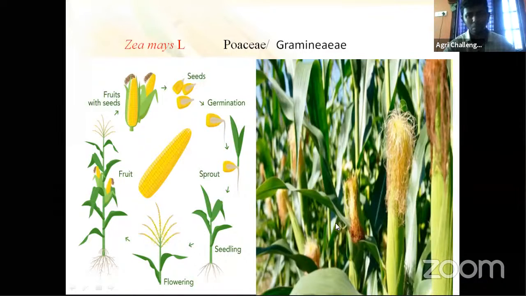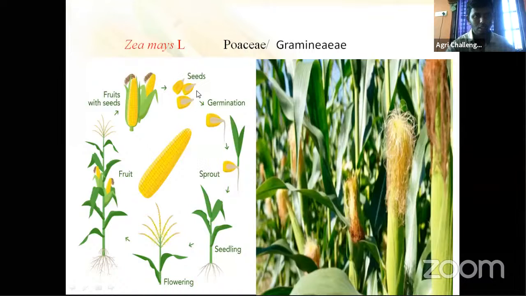I think many of you are not aware of this maize plant practically. How many of you have not seen a maize crop live, not in photographs, but live? Just raise your hand. Okay. This is the life cycle of maize, seed to seed.